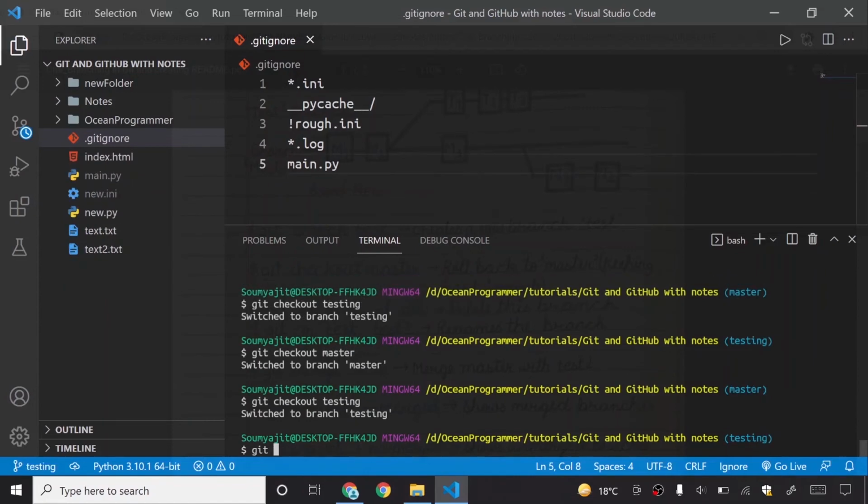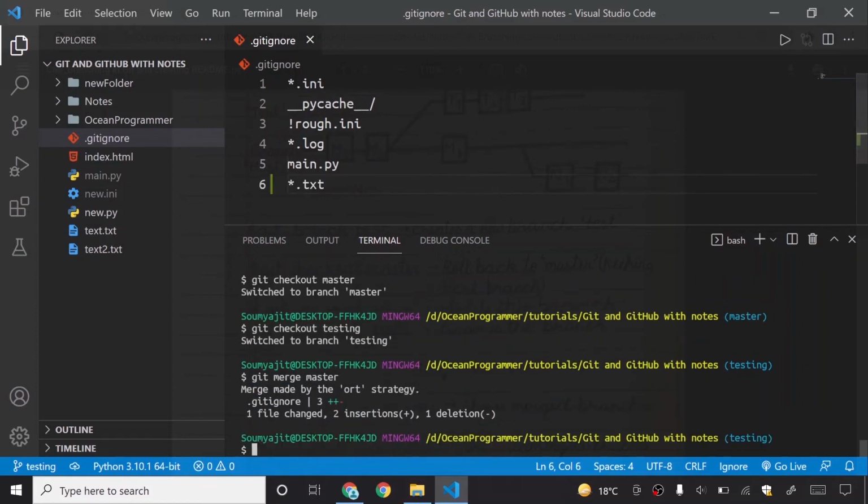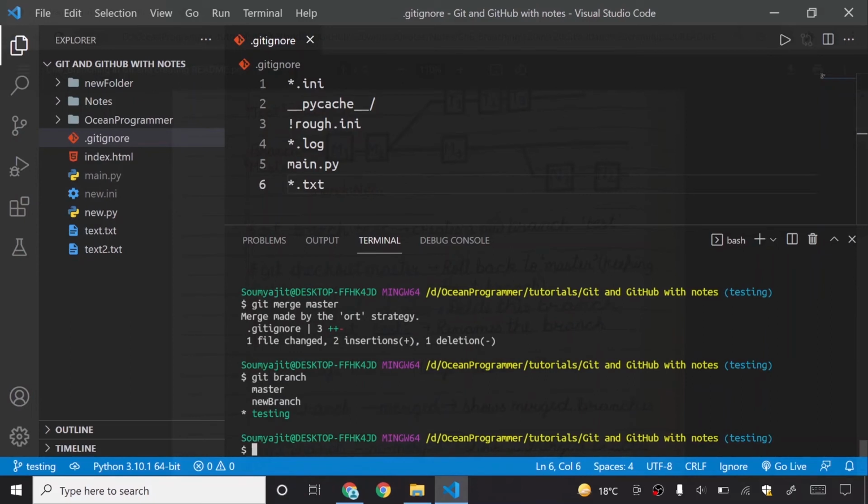If I say git merge master, it says merge made by the ORT strategy, .gitignore 3 plus plus, 1 file changed, 2 insertions and 1 deletion. So what does it mean? If I say git branch, the master branch is here, but the testing branch is merged with master.